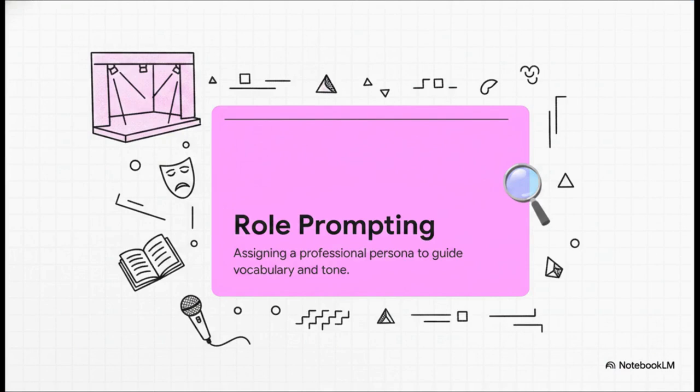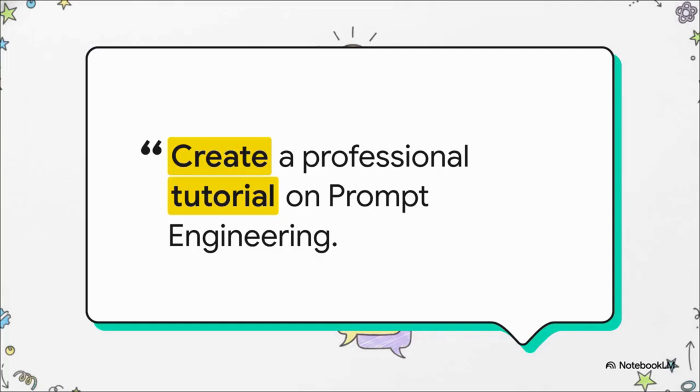Next in our toolkit is role prompting. This operates exactly like handing a detailed character script to an actor right before they walk on stage. By assigning a specific persona, profession, or character to the AI, you instantly guide the vocabulary, the perspective, and the exact tone it's going to use to generate its response. Just imagine starting your prompt like this. Act as a Webby Award-winning explainer producer. Your tone is energetic, structured, and authoritative.